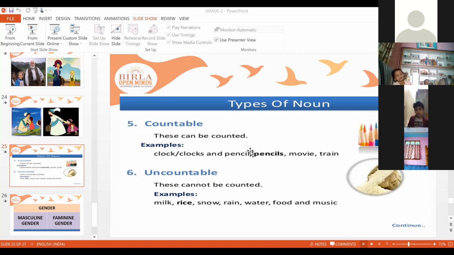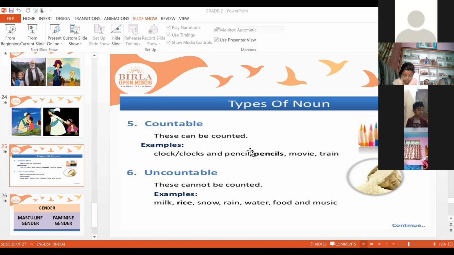The nouns which cannot be counted using numbers are called uncountable nouns. So milk, can we count it by a number? No, ma'am. No, we cannot count it by a number. We can measure it in liters, half a liter or one liter, but we cannot count it by a number because it's liquid.